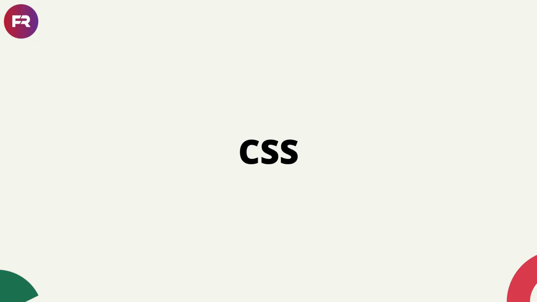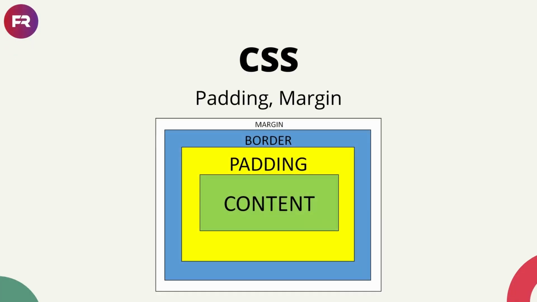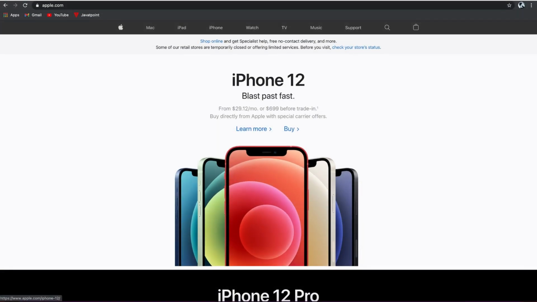CSS. CSS stands for Cascading Style Sheets. It gives styles to our web content like button color, text color, padding, margin, fonts and many more. See how beautiful now after adding CSS. It's like makeup kit used by ladies which makes them look more beautiful. We use CSS to make our websites look beautiful.